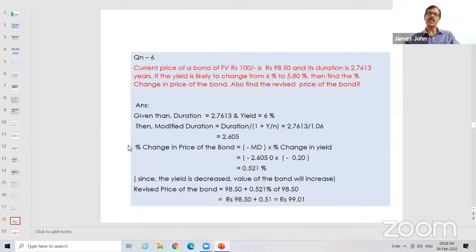And if the yield is increased, the result will come as a minus percentage. Yes, sir, I understand. Minus so much percentage as a change in price means a reduction; that much percentage the value will come down. The value will decrease. Exactly. So here the revised price is 99.01. Got it? Yes, sir. Thank you, sir.